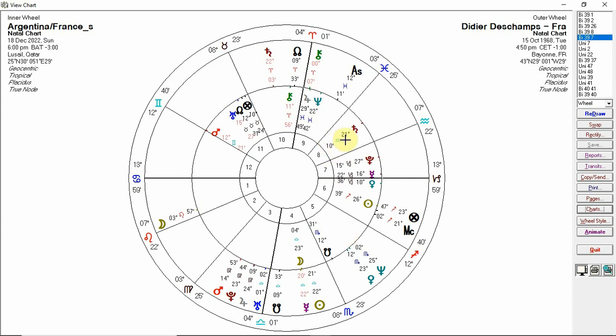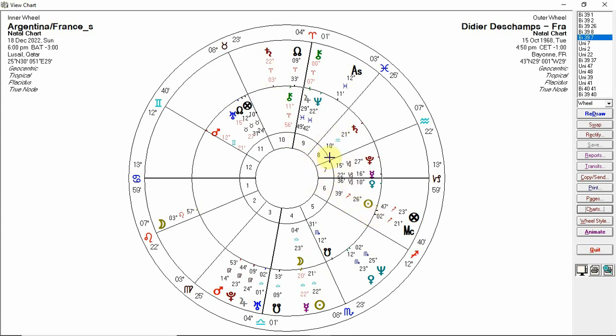He's also got Saturn up here at 21 Aquarius. Now when France won the UEFA Nations League in 2021, Jupiter was in this degree. So Saturn is applying to a trine to his Sun, 1 degree, and that's very helpful. However, his Sun is opposite Saturn natally. So a Saturn trine Sun isn't going to be as powerful as it normally would be. And Saturn is just past a sextile to his MC.